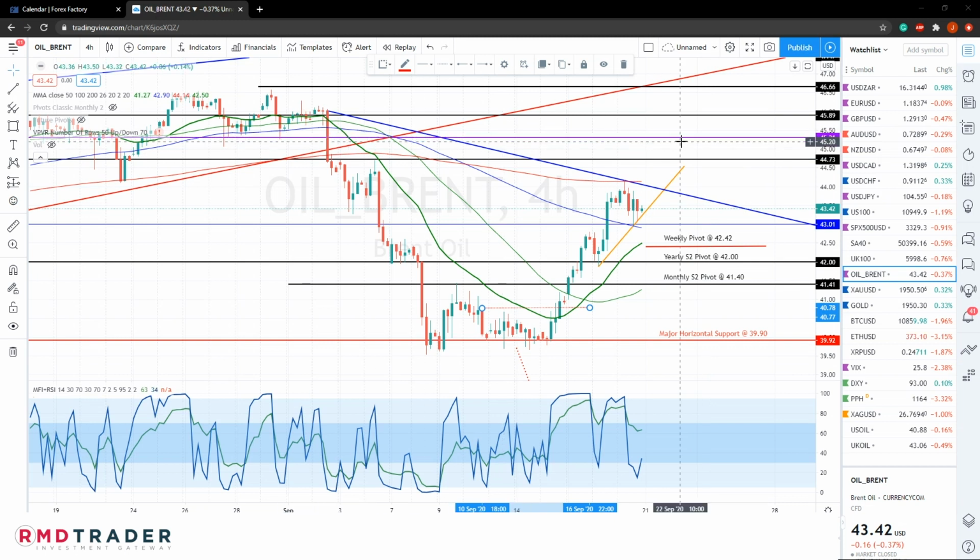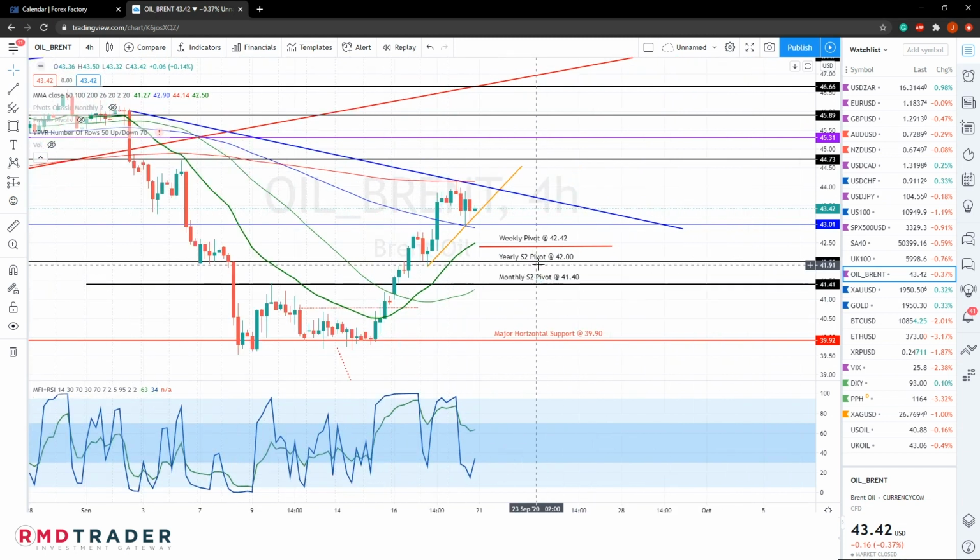now major horizontal resistance. But just looking at a continued sell-off or the bearish scenario, now should we move below our weekly pivot, followed by our yearly S2 pivot and monthly S2 pivot levels, as you can see over here, that will likely take us back to the lows at 59.90.